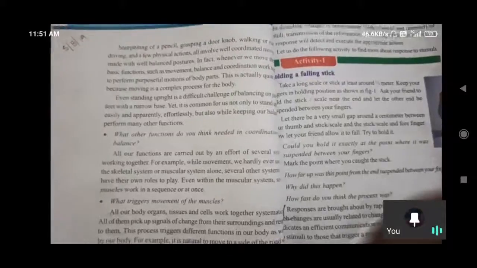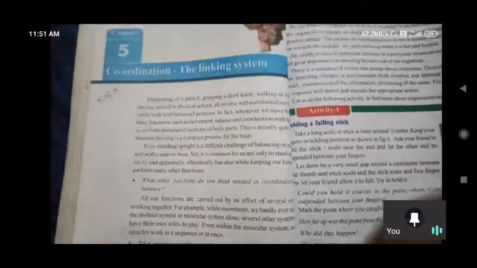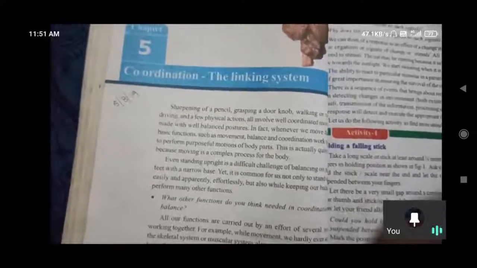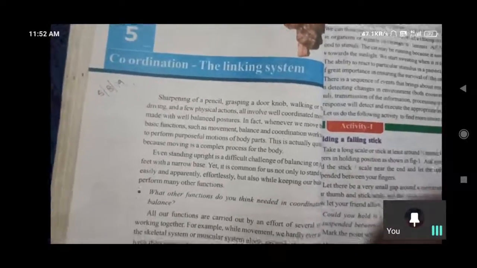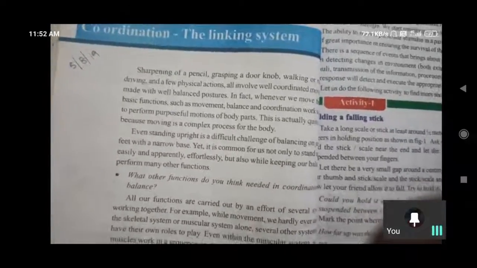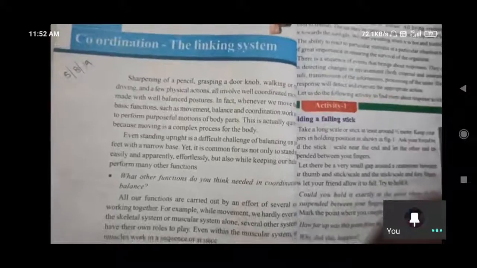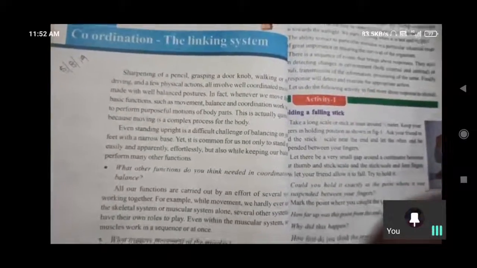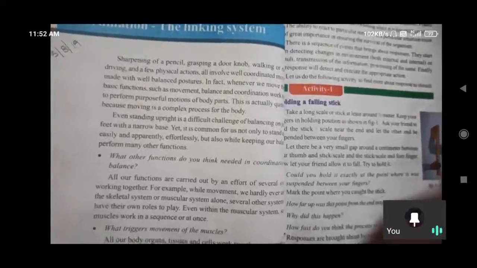Very good morning, children. Yesterday we discussed the introduction to coordination, and in that we discussed the points needed for this lesson. We also discussed stimuli and the definition of coordination, and today is the introduction to the nervous system. So what are the main parts of the nervous system?